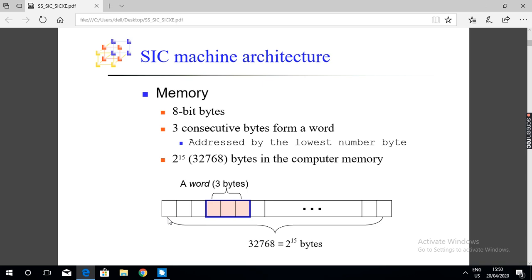So memory is organized into memory locations, and each cell is one memory location.